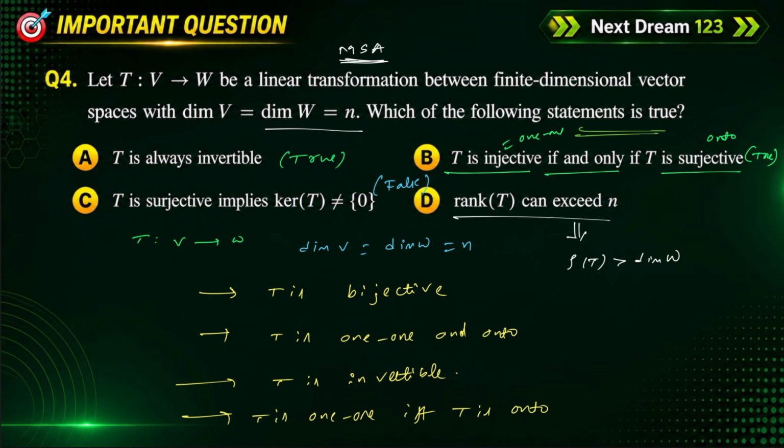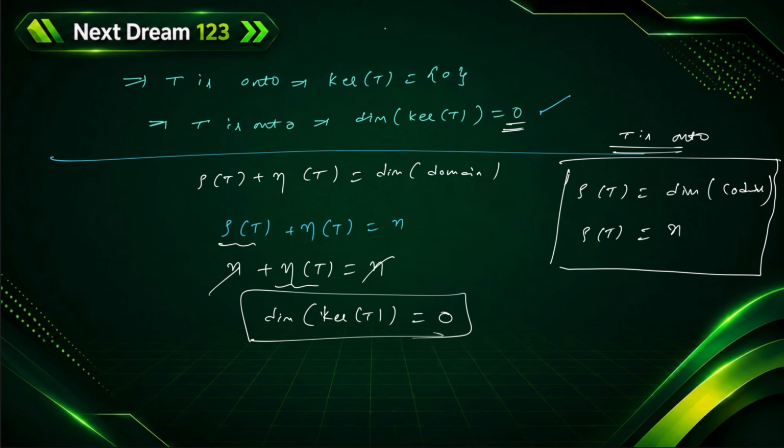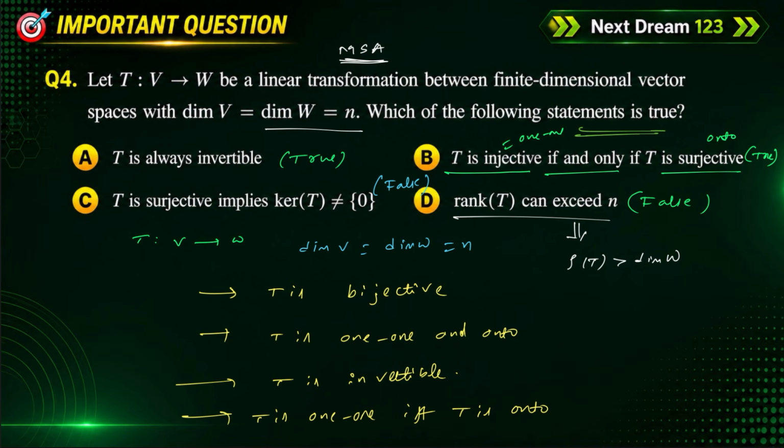This is also a false statement. By the direct result, we know that rank of T is equal to n. Otherwise, by using Sylvester law, we get n only.